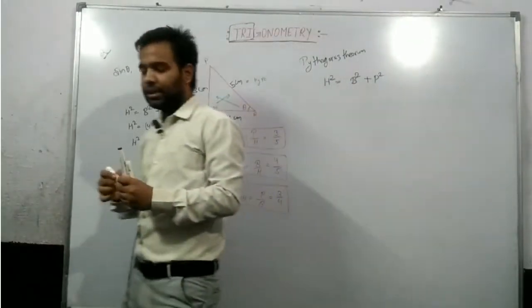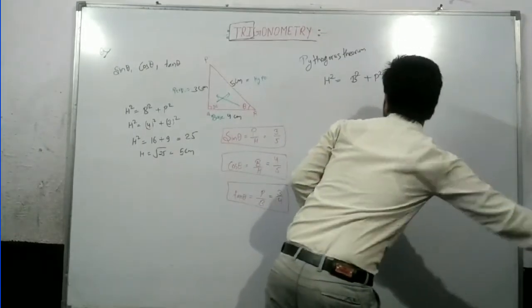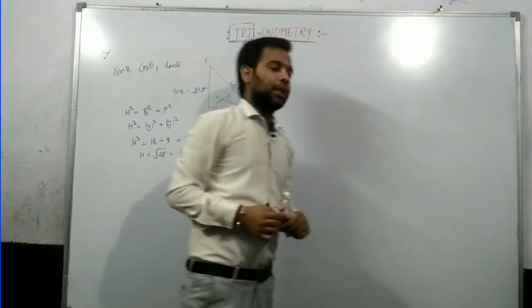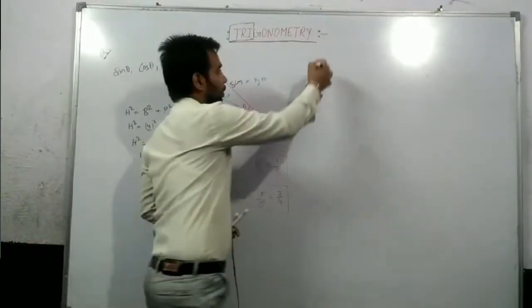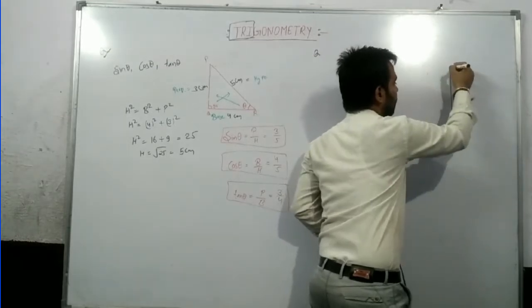This is the easiest question. Just try to understand one more thing. One more question we are going to solve. You will get one more thing from that question. Just try to understand. The question is that here is a triangle.